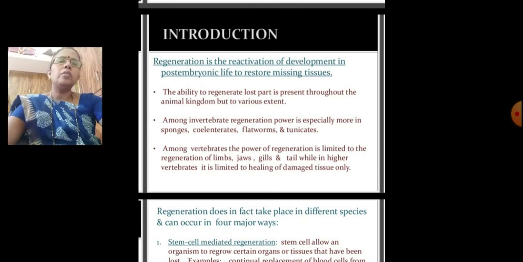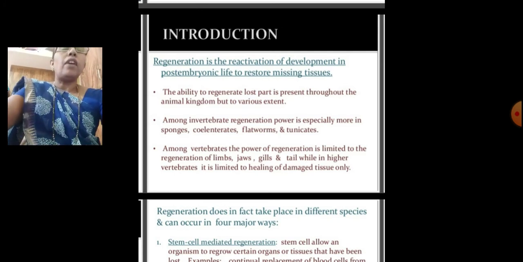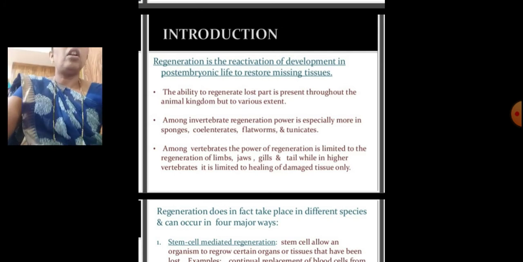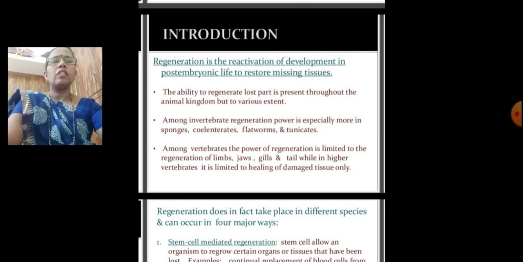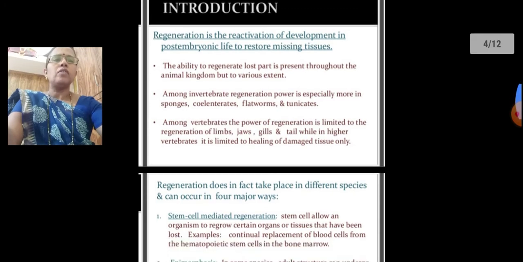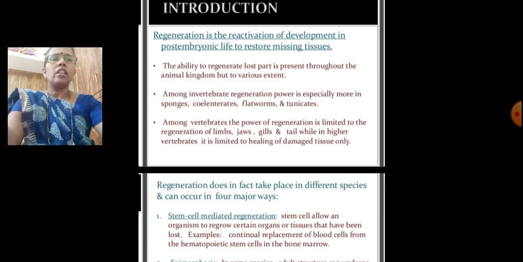Also, the ability to regenerate lost parts is present throughout the animal kingdom, but to various extents. Among the invertebrates, regeneration power is especially high in sponges, coelenterates, flatworms, and tunicates. Among the vertebrates, the power of regeneration is limited to the regeneration of limbs, jaws, gills, and tail, while in the higher vertebrates it is limited to healing of damaged tissue only.